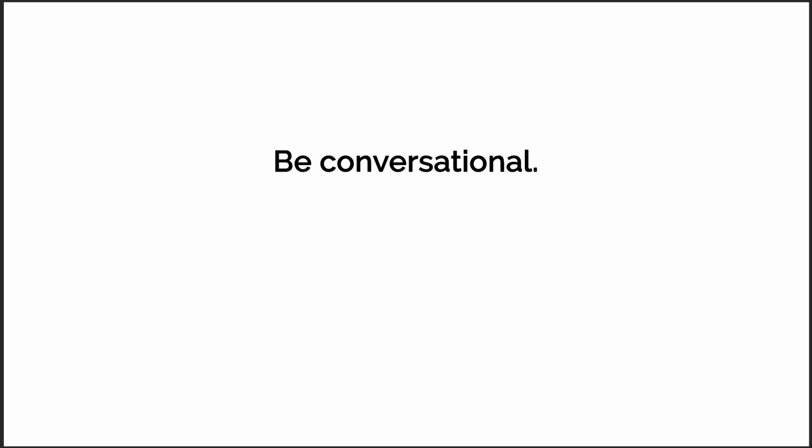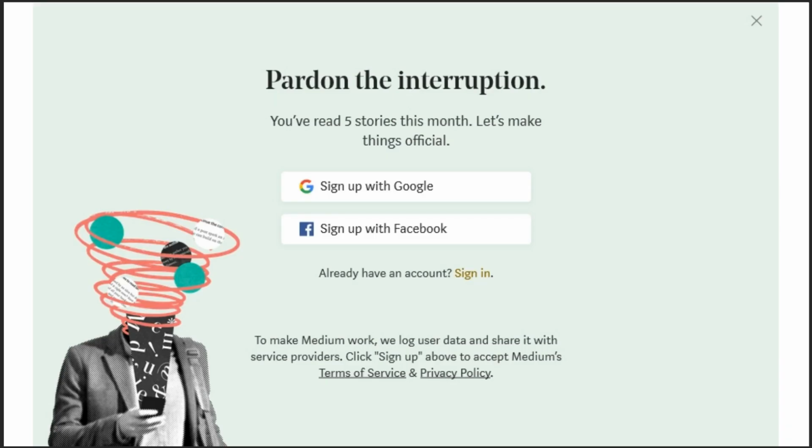Read your copy out loud to know how it sounds. And use "you" in your writing to focus on the user and avoid ambiguity. In this Medium example, they try to progress the relationship with the user by urging them to make it official.